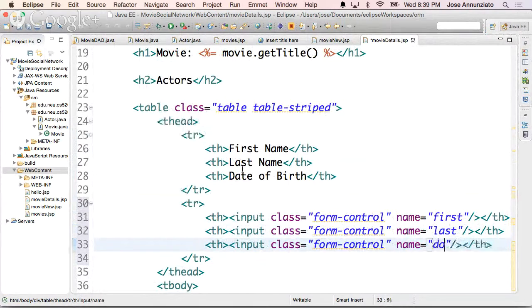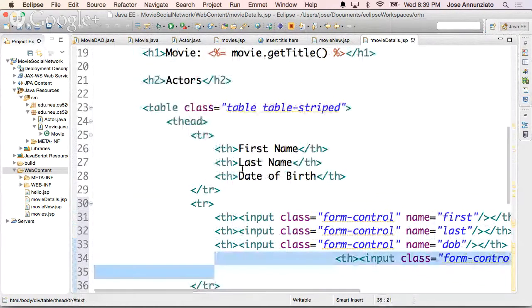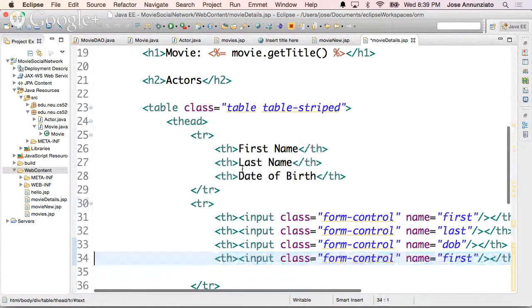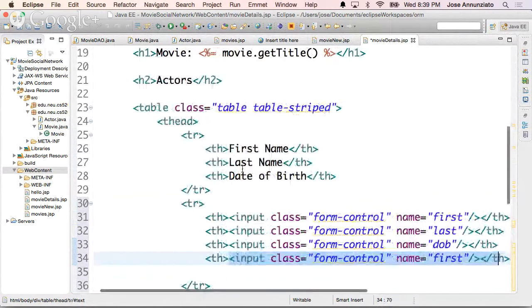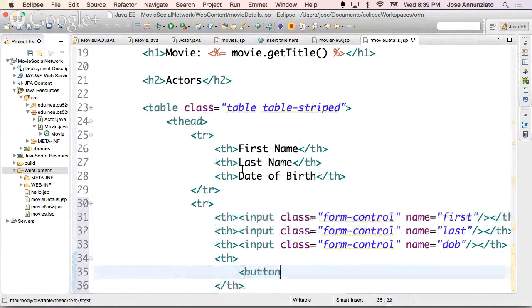This is DOB, and we need one last one for a button, right? So this will be button to create. Type is going to submit, and it's going to be create or add actor. Add. This is class btn btn-primary.